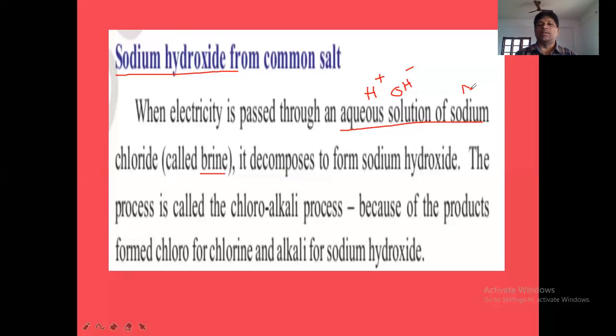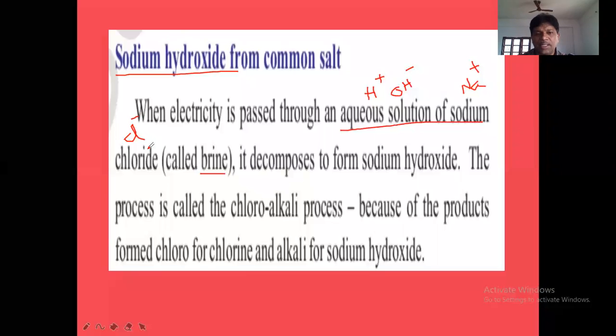And what is the cation of sodium chloride? Na plus is the cation of sodium chloride, and Cl minus is the anion. So totally we have H plus, Na plus, two cations, and OH minus, Cl minus, two anions. So in brine solution, we have two cations, one H plus, one Na plus, and two anions, OH minus and Cl minus. That point keep in mind.